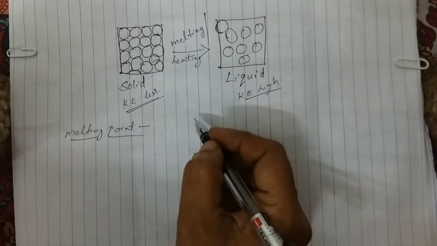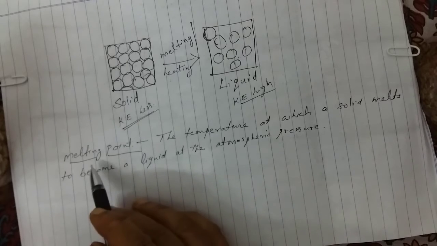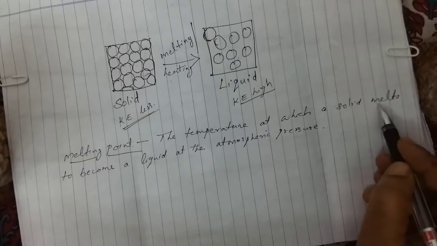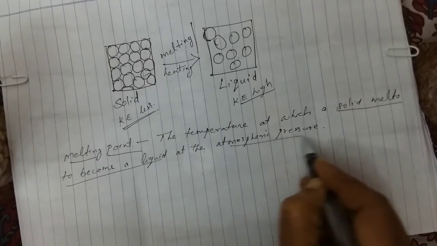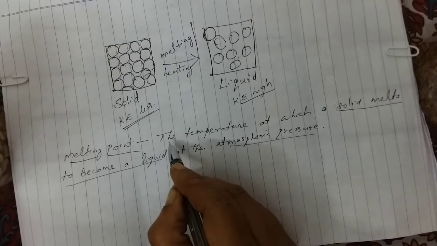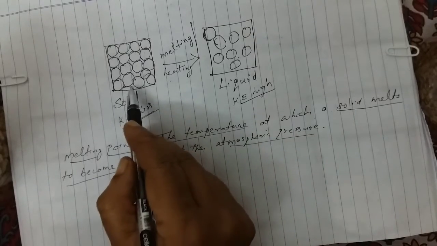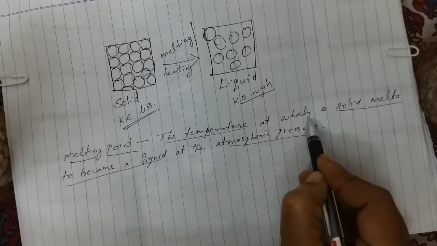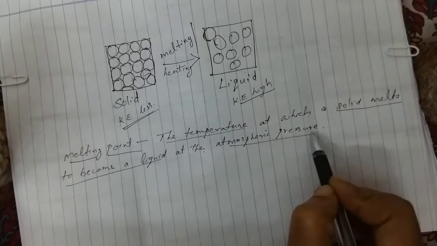Melting point is the temperature at which a solid melts to become a liquid at atmospheric pressure.